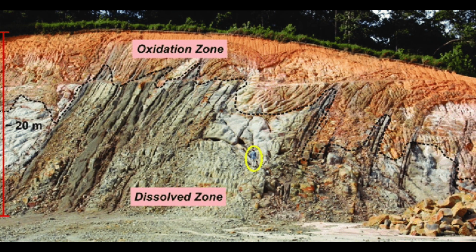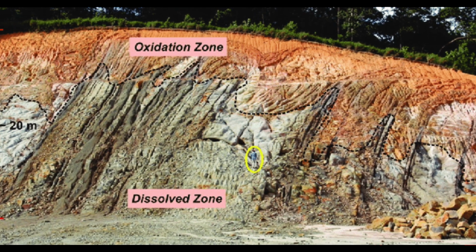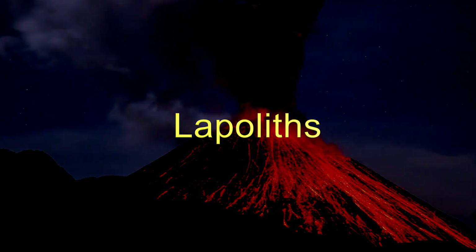Phacoliths. Phacoliths are lens-shaped intrusions formed in the bottoms of the synclines and tops of the anticlines in folded sedimentary rocks. In thick sedimentary strata, they are arranged one above another between various layers of rocks. Lapoliths. Lapoliths are saucer-shaped intrusions of large size which are concave upwards. Some of them vary in size.